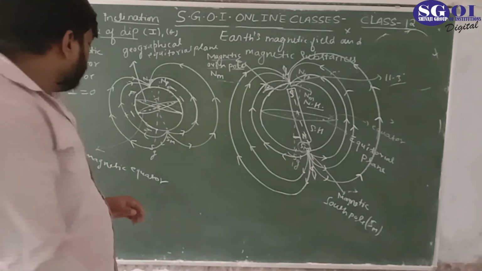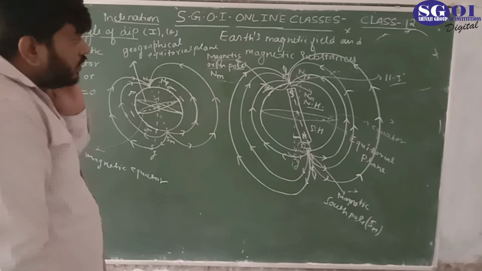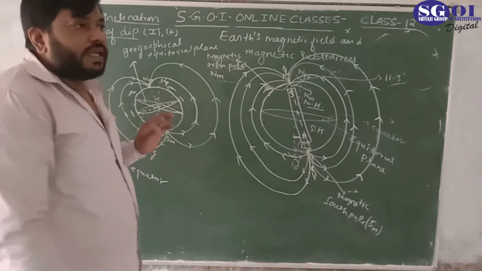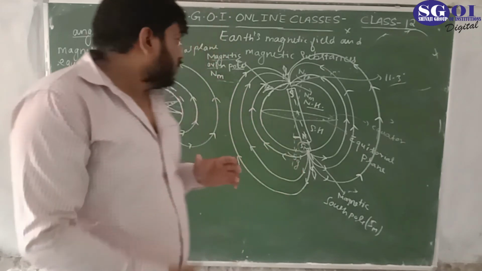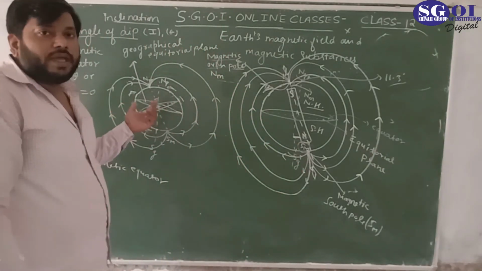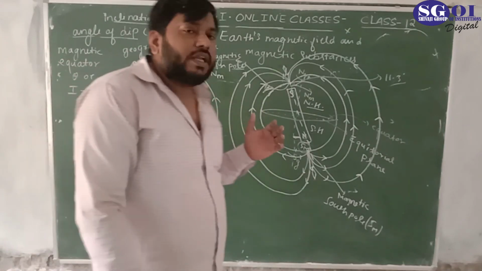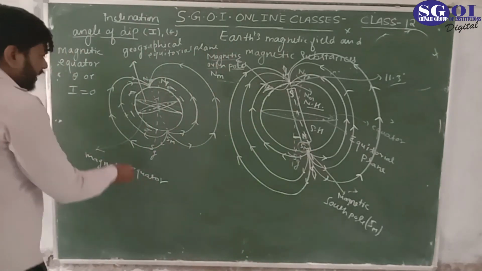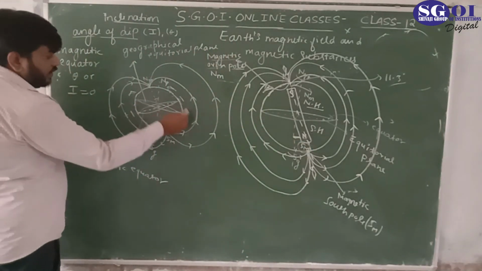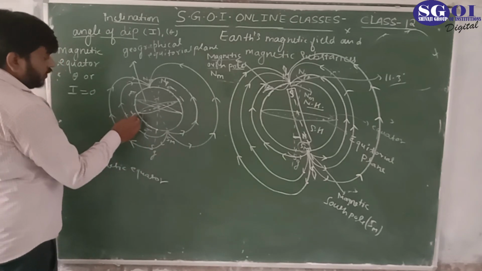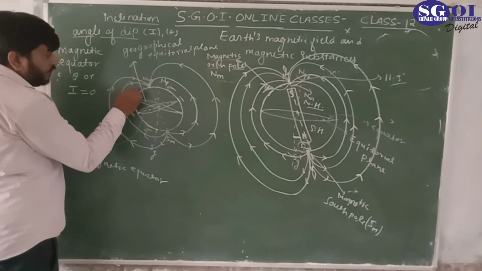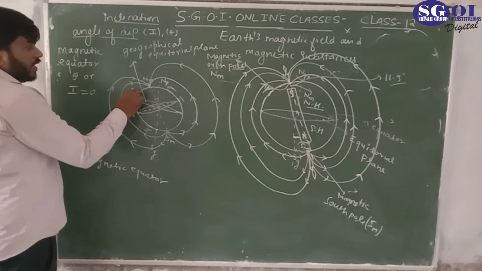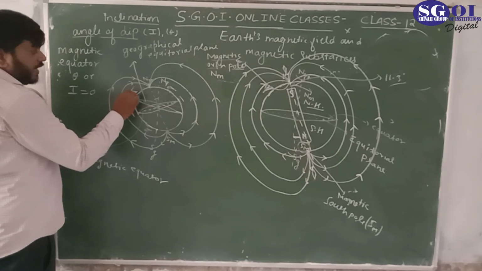Now in the next video lecture we will talk about the angle of declination, and we would resolve the earth magnetic field into vertical and horizontal components. Here you could see that at this place the earth magnetic field is in this direction, and this is the angle of dip.